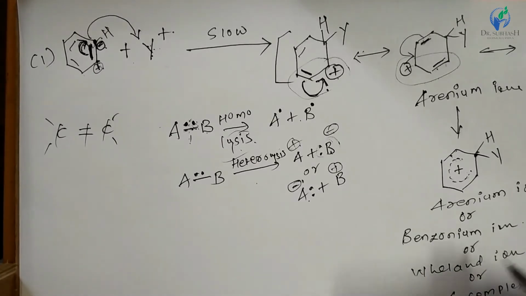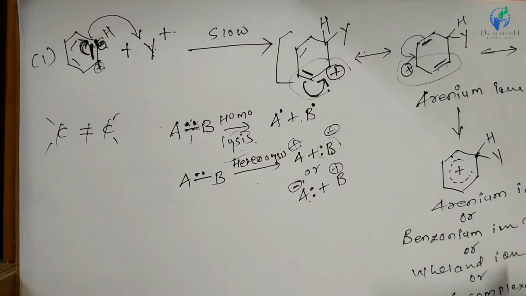This is because of historic reason. Especially these two names are given, Wheland ion or sigma complexes. Right? So this one is first step.